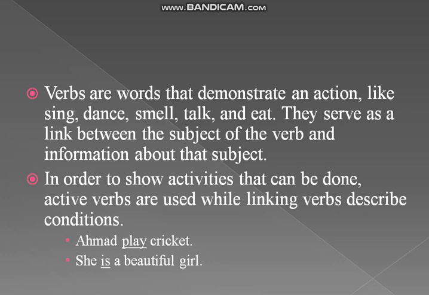Is is the verb, and it is a linking verb here, because linking verbs are verbs that connect the subject with the rest of the sentence. So here is connects the subject she with the complement a beautiful girl. So here the whole sentence starting from is would be verb phrase. Is a beautiful girl is a verb phrase.